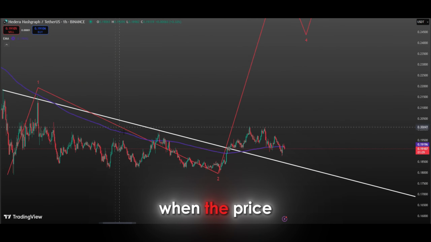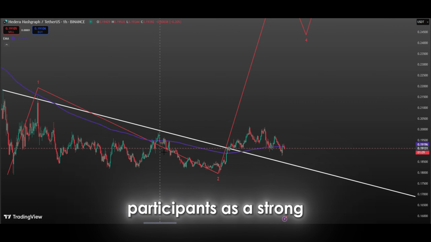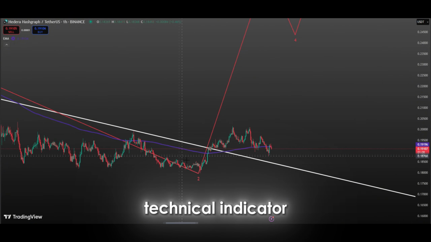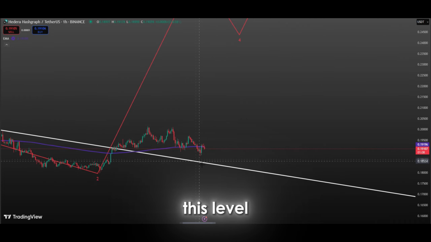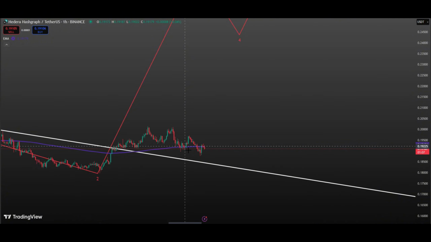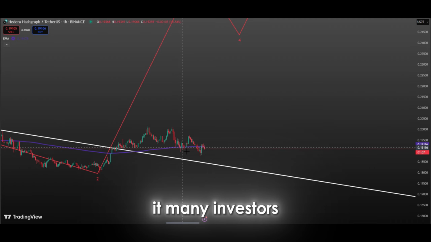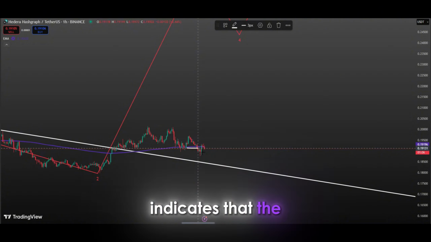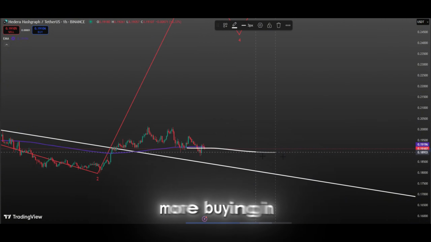When the price moves above the 200 EMA, it is often seen by market participants as a strong sign of confidence. The 200 EMA is a crucial technical indicator that determines the long-term market trend, and being able to stay above this level signals that buyers have gained control and that the selling pressure is fading. Specifically, when the price breaks above this level and remains above it, many investors interpret this as the beginning of a potential bull market. This situation indicates that the market has technically established a strong support level, which could encourage more buying in the future.